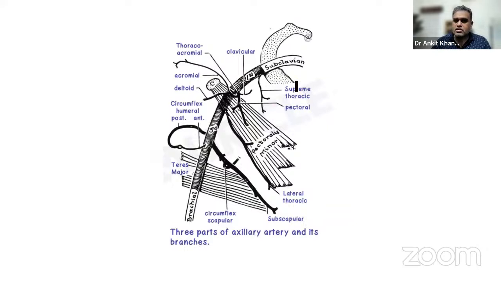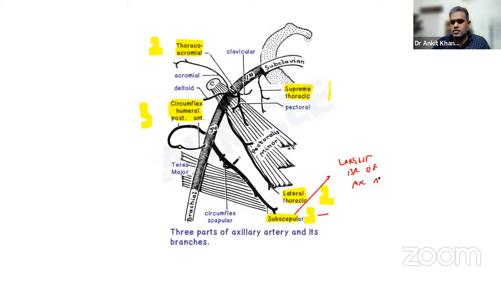Okay. The first part is known as the superior or supreme thoracic, same thing, part number 1. Part 2 is giving the thoracoacromial, and this is the lateral thoracic from part 2 only. Part 3 is going down, so you have the circumflex from part 3, and you will have the largest branch, the subscapular. Don't forget that it is the largest branch of the axillary artery. So what is the subscapular branch? It is the largest branch of the axillary artery. Okay.